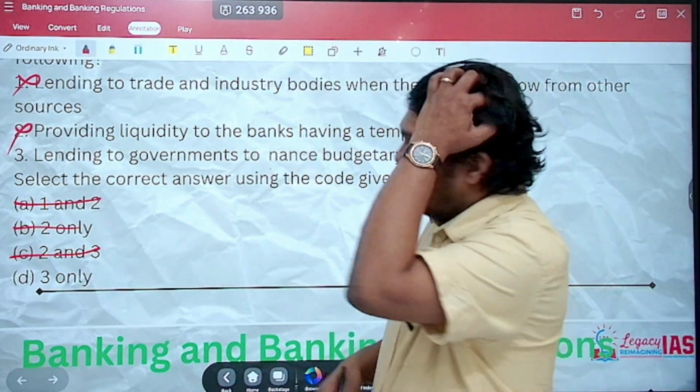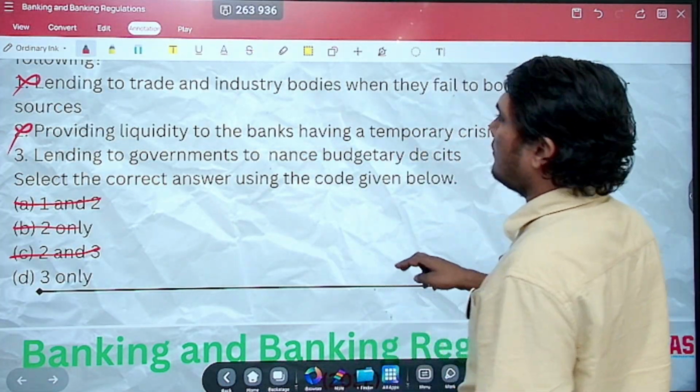Let us look at the statement. Lending to the governments to finance.